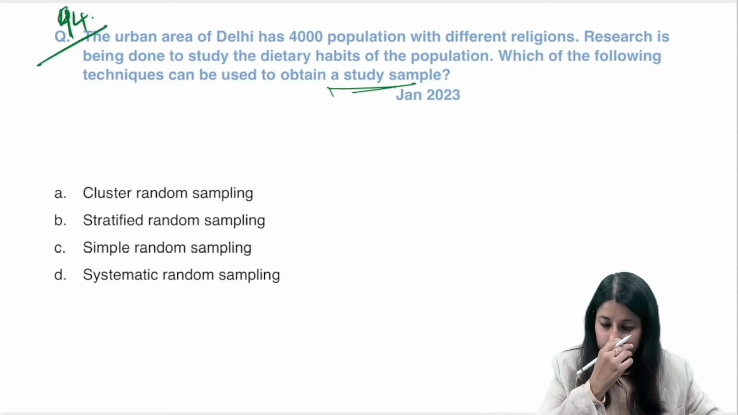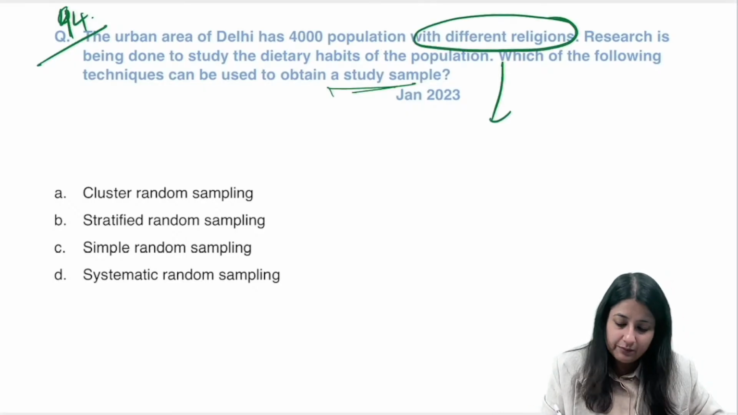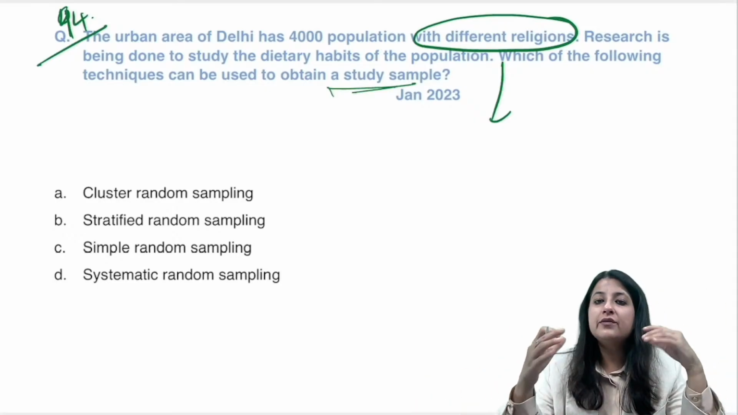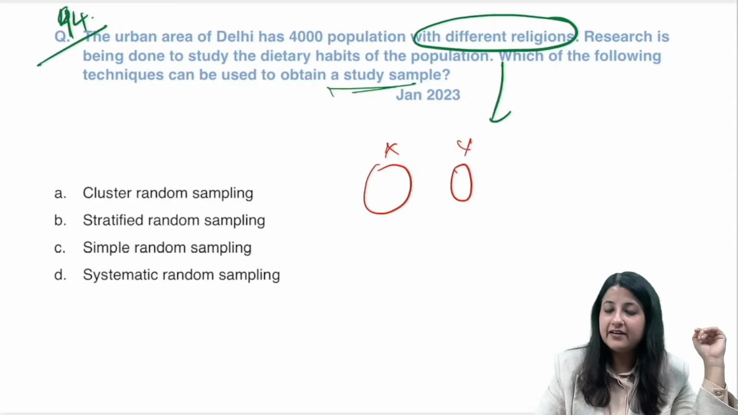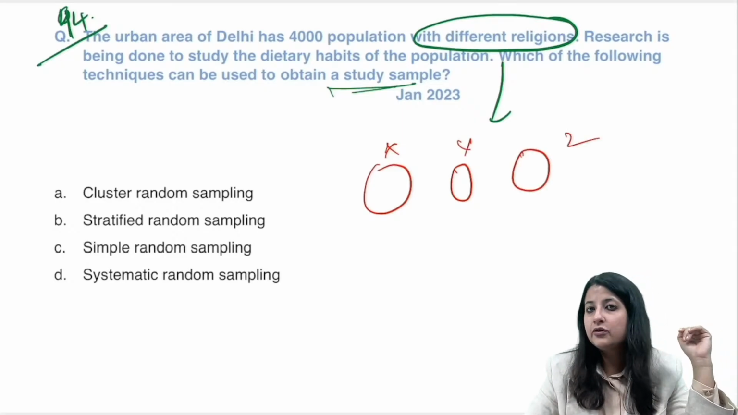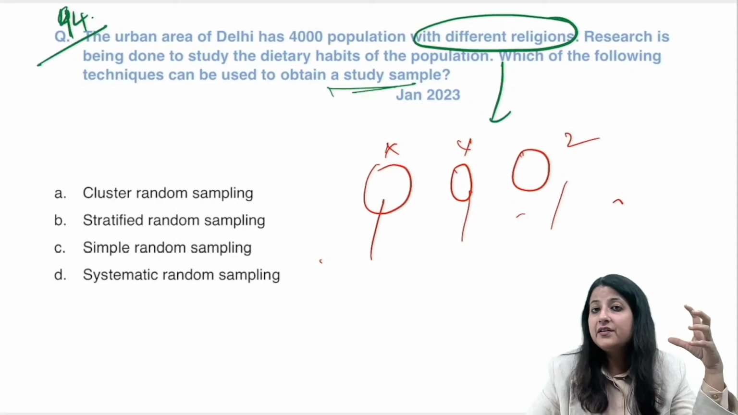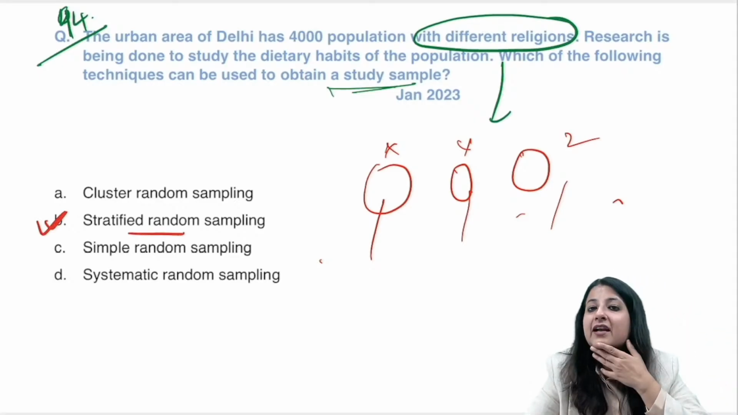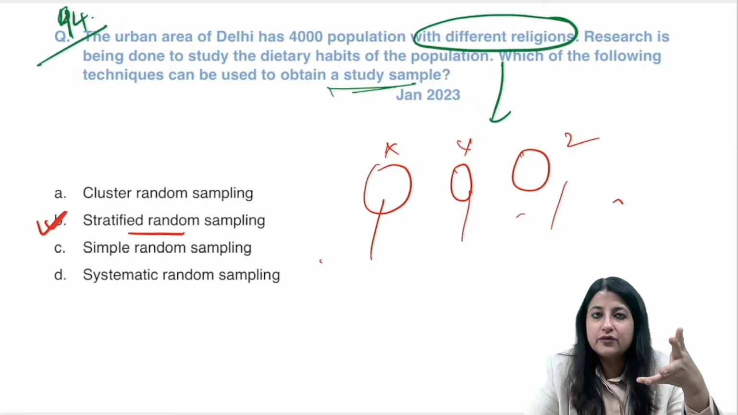अब यहाँ पे देखो different religions. Different religions is a very big word over here. It's a buzzword. Now what you can do, if there's religion X, you can divide it into one group. Religion Y, you can divide into one group. Religion Z, you can divide into one group. Now you can study dietary habits in each of these. So different religions means you're dividing it into different strata. Stratified random sampling. If you have different religions, you can divide it into different groups, and then you can study the dietary habits in each of those religions.